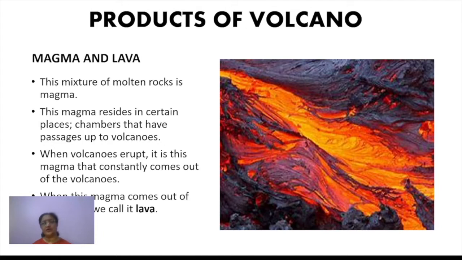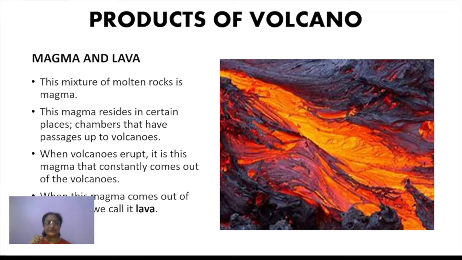Number one is the molten form. What is the molten form? Yes, magma or lava. Again I am repeating, magma is the molten rock. When it is below the earth's surface, it's magma. When it is coming out, it is called lava. So the magma coming out of a volcano is one of the products of a volcano.